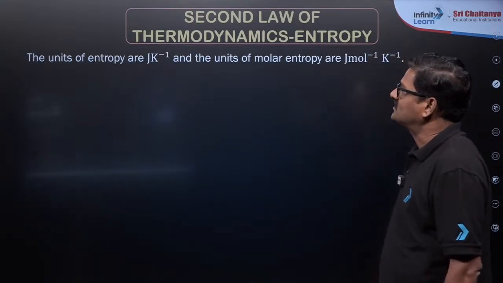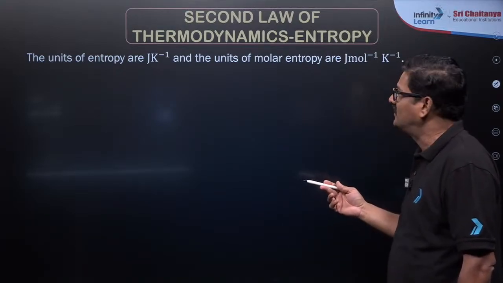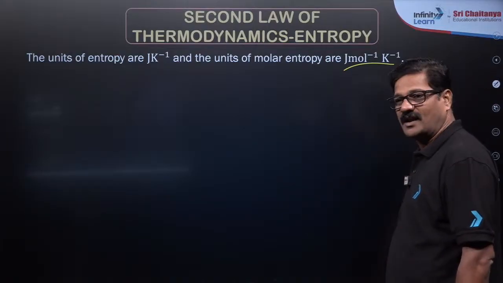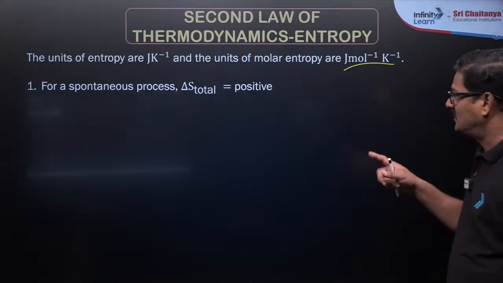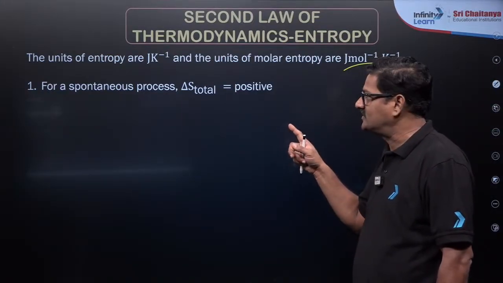Okay. Now I can say the unit of entropy I already mentioned, that is joule Kelvin inverse, and the unit of molar entropy is joule mole inverse Kelvin inverse. Okay. And for a spontaneous process, delta S total is greater than zero, positive, for an irreversible spontaneous process. What does spontaneous process mean? I'll come back. Okay, a process that moves forward and happens is called a spontaneous process.